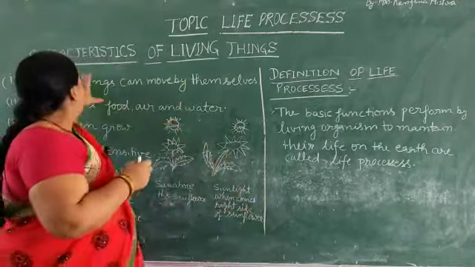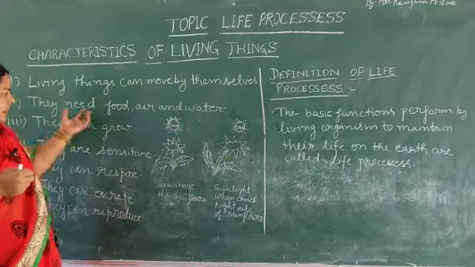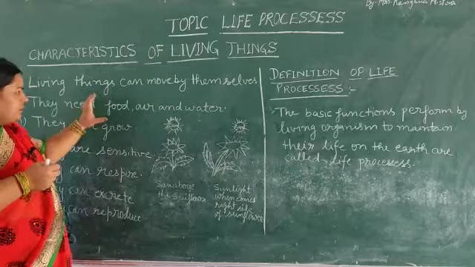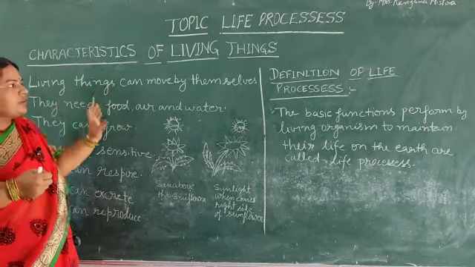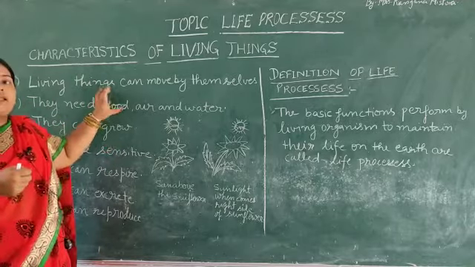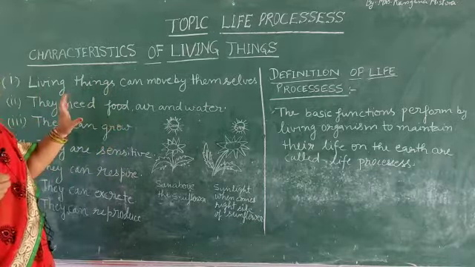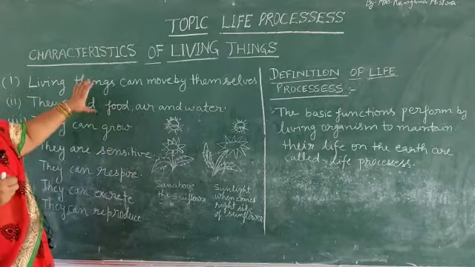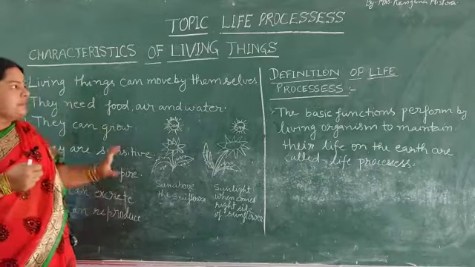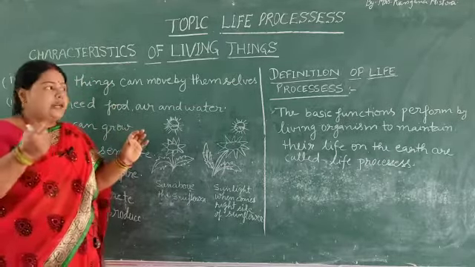When these processes do not occur, as in non-living things, none of these characters are found. Where these characters are found in animals or plants, that is called living or alive.